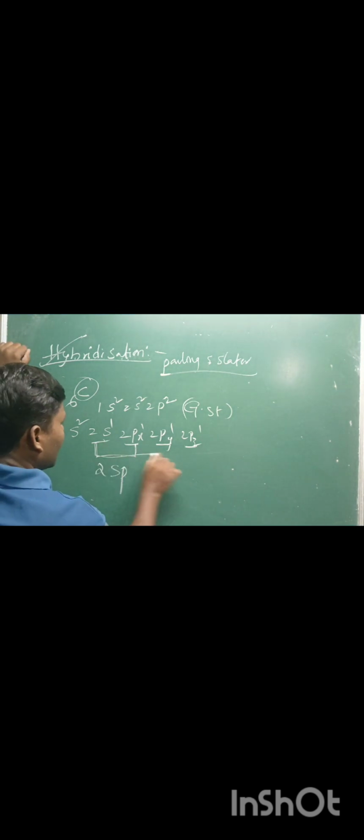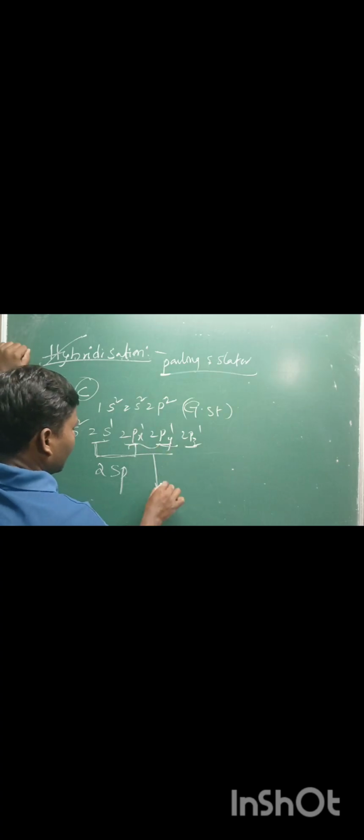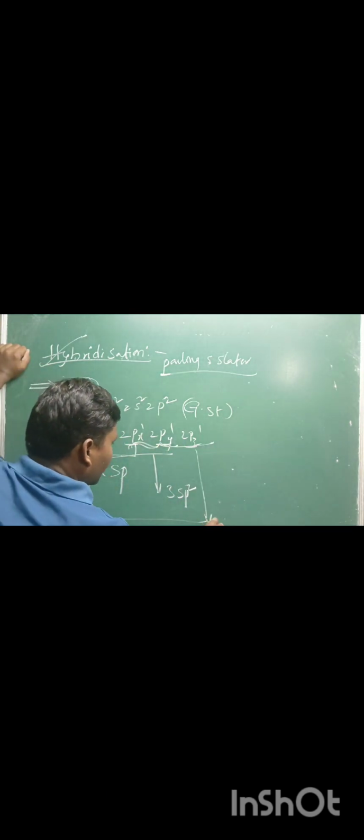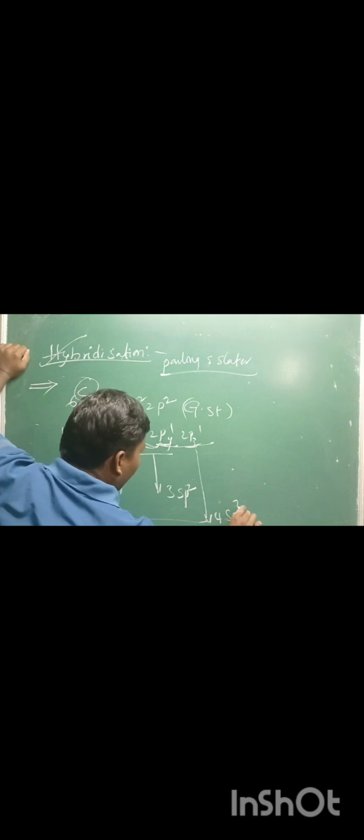For example, one 2s orbital and one 2p orbital combine to form 2 sp identical orbitals. One 2s orbital and two 2p orbitals combine to form 3 sp2 hybrid orbitals. One 2s orbital and three 2p orbitals, 2px, 2py, 2pz, combine to form 4 sp3 hybridized orbitals. These phenomena are called sp hybridization, sp2 hybridization, and sp3 hybridization.